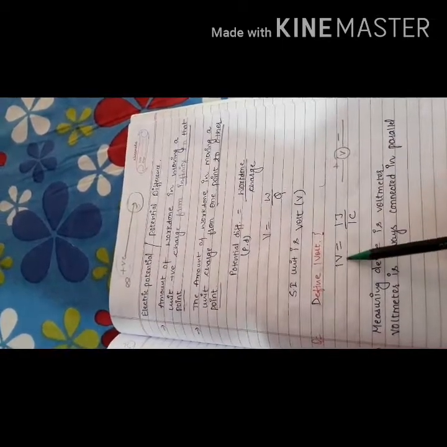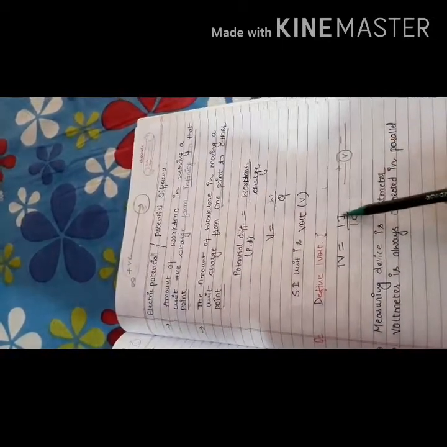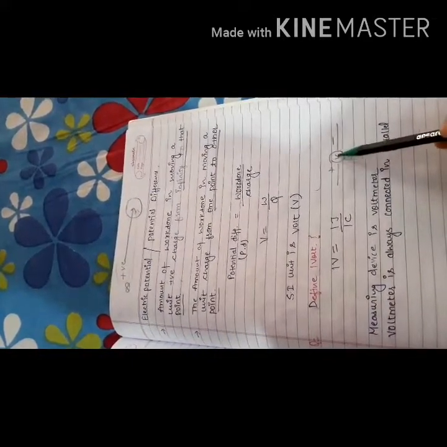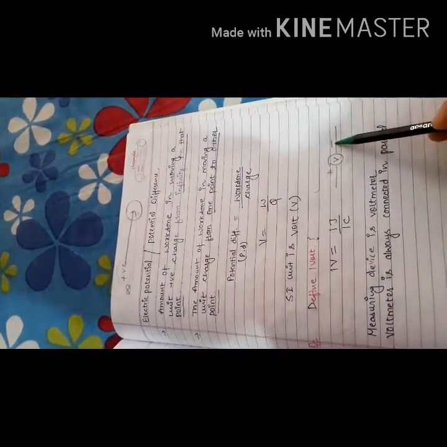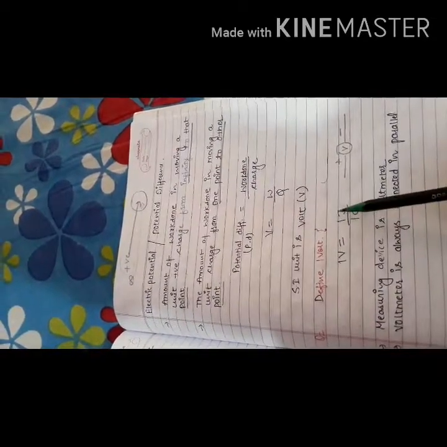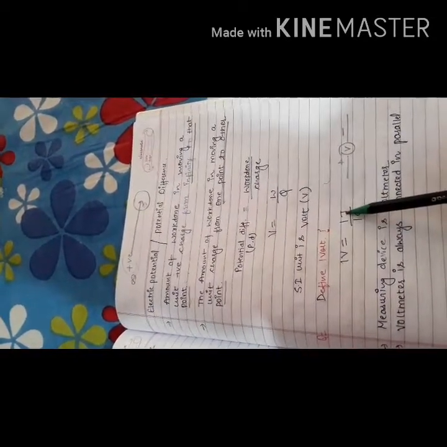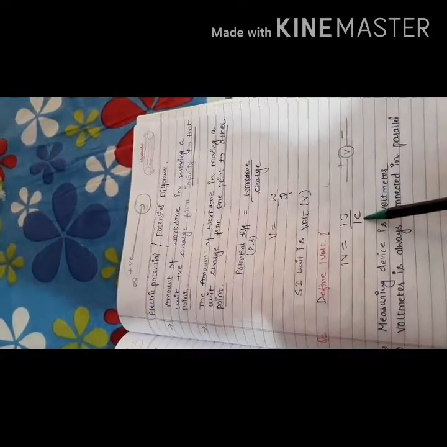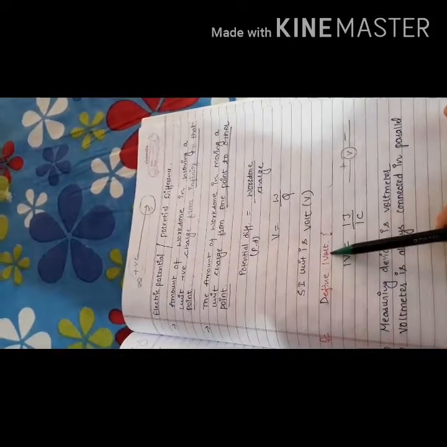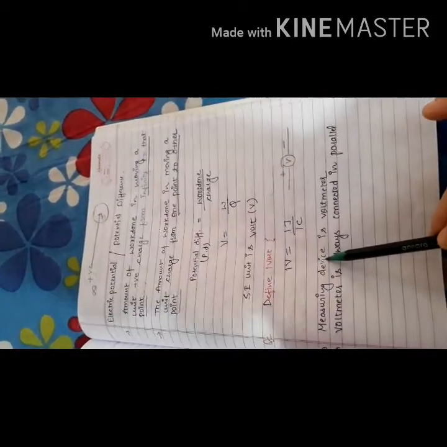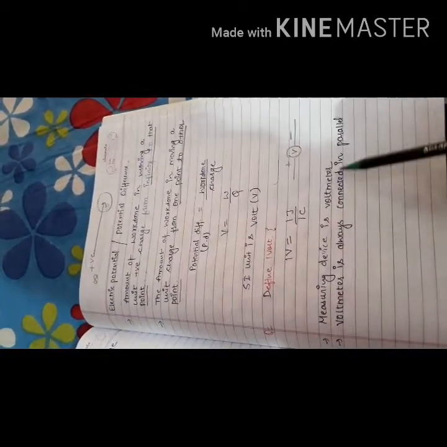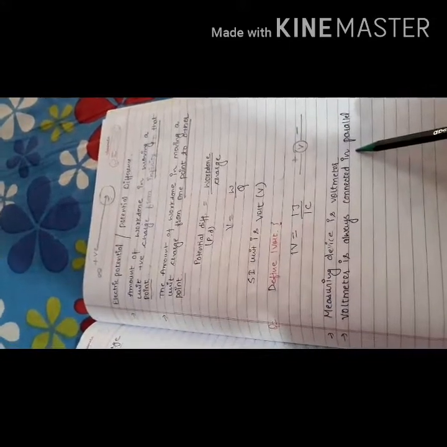The SI unit of electric potential or potential difference is volt. Define 1 volt. For 1 volt, work is measured in joules and charge is measured in coulombs. The symbol of the voltmeter is a circle with V and positive and negative signs. Electric potential is said to be 1 volt when a work of 1 joule is done in bringing a charge of 1 coulomb from one point to another point. This is the definition of 1 volt. We can measure potential difference with the help of a voltmeter, and a voltmeter is always connected in parallel with any device.